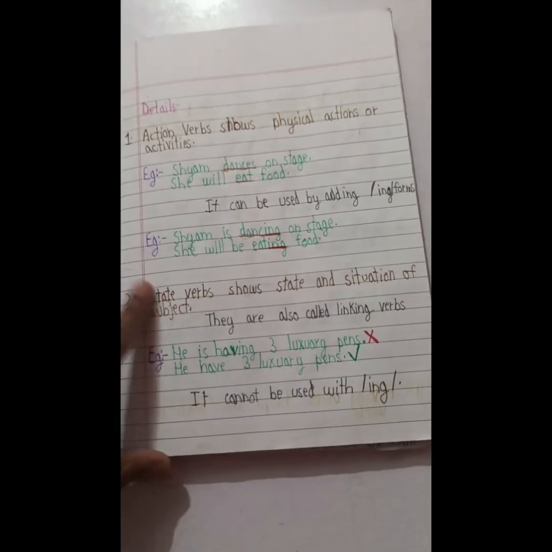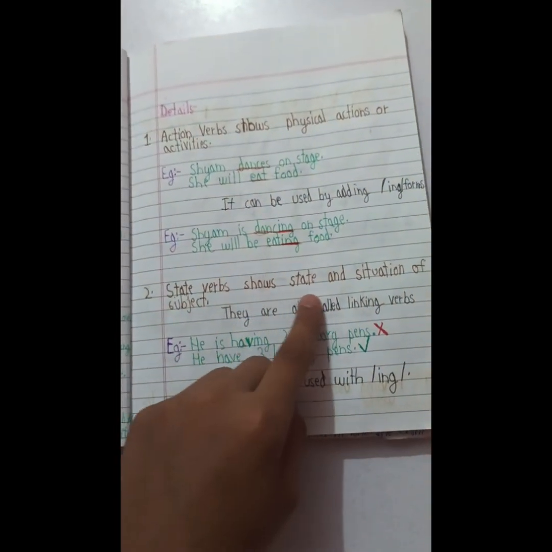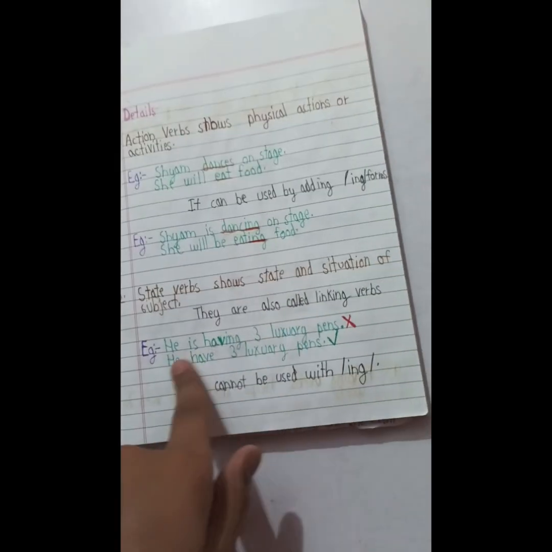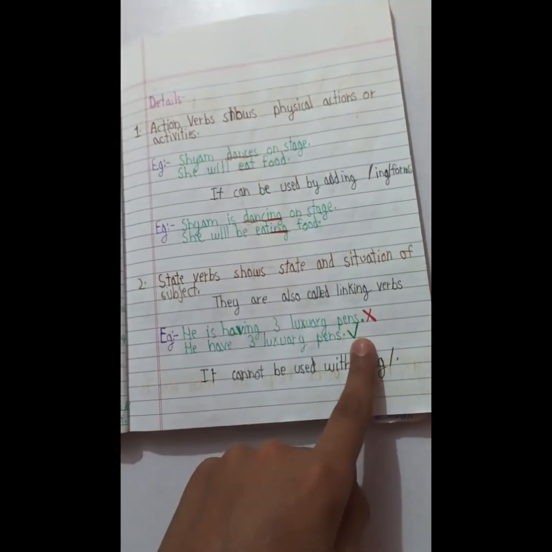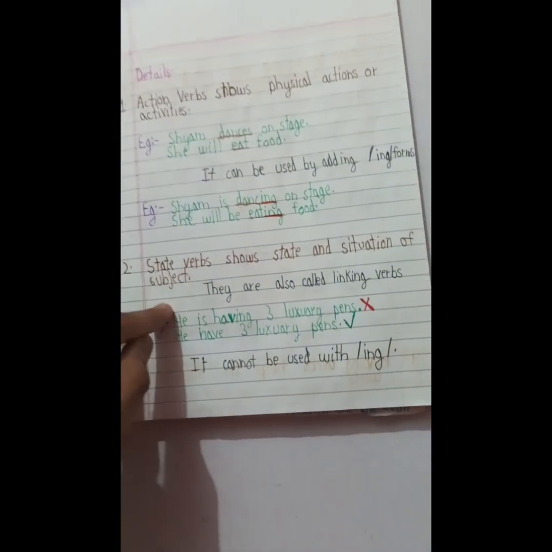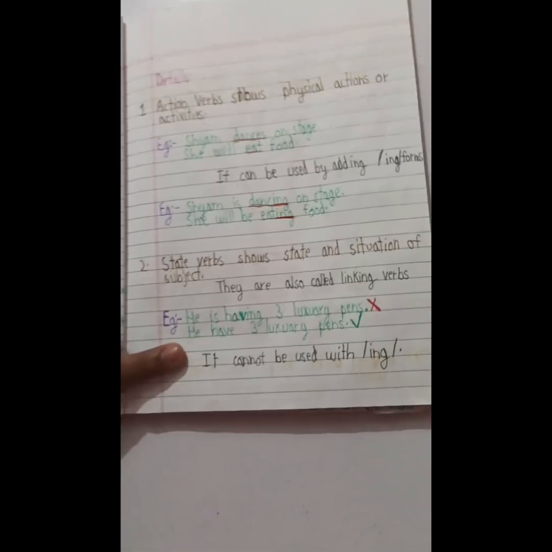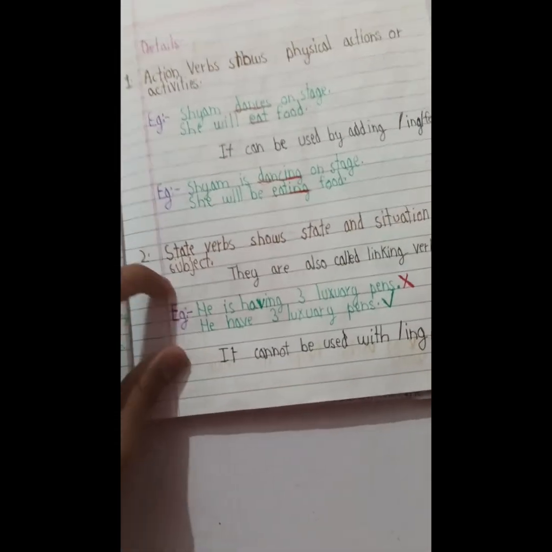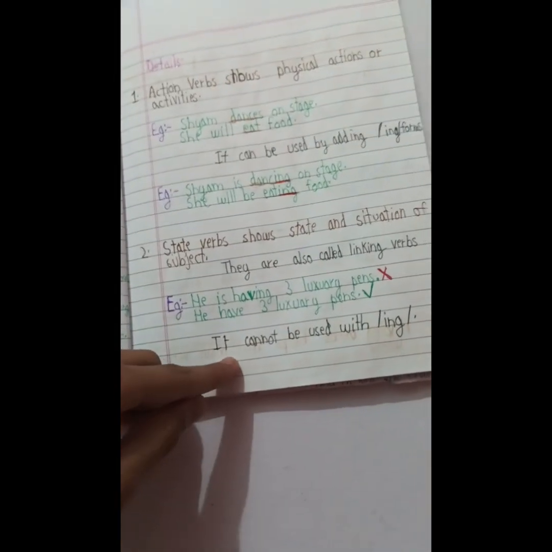Next comes the state verb. A state verb shows the state and situation of the subject. They are also called linking verbs. He is having three luxury pens is wrong because it is grammatically incorrect. So the correct sentence is he has three luxury pens. It cannot be used with ing.